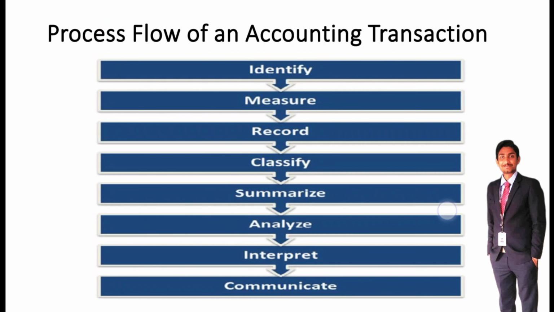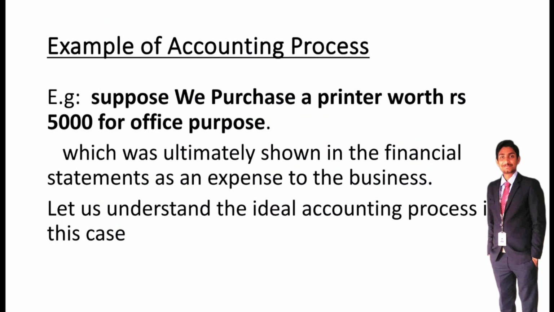So we will see one example of the accounting process. Suppose we purchase a printer worth rupees 5,000 for office purpose. This was ultimately shown in the financial statement as an expenditure of the business. So okay, printer purchase means there is an expenditure for the business.